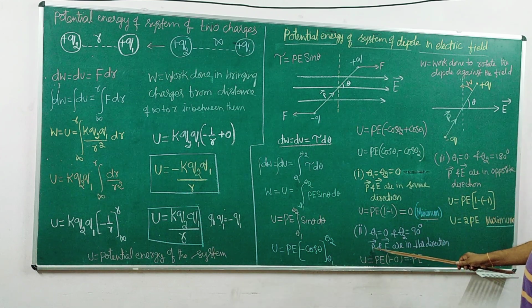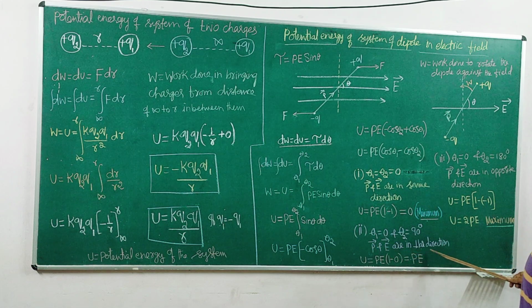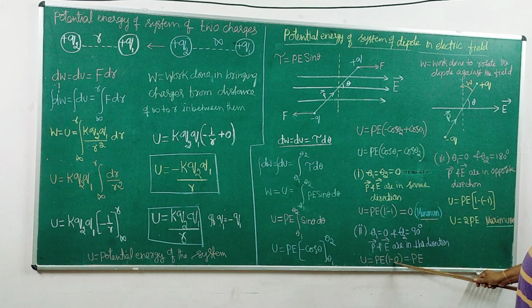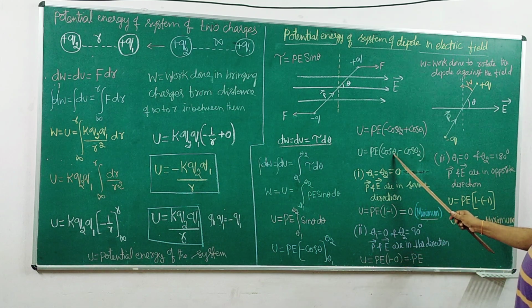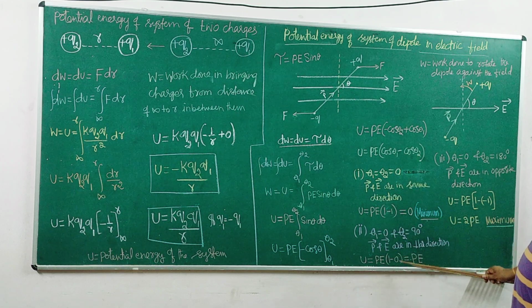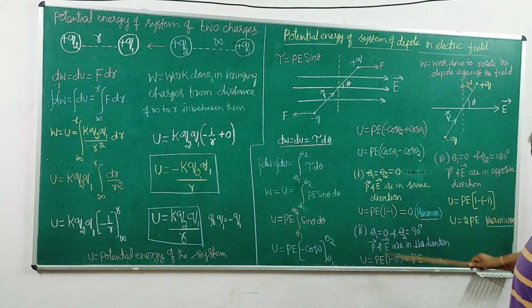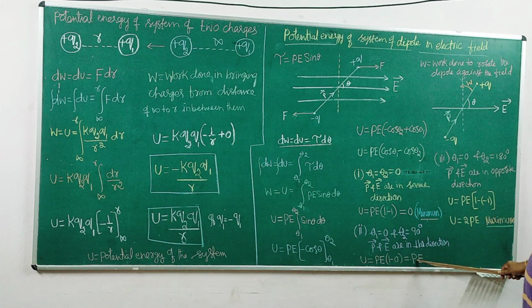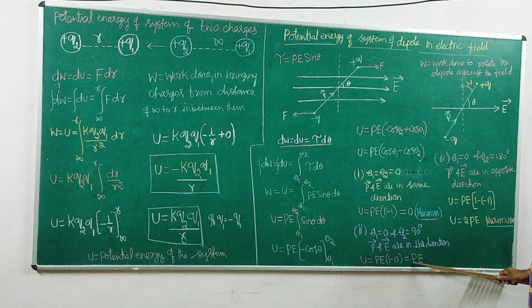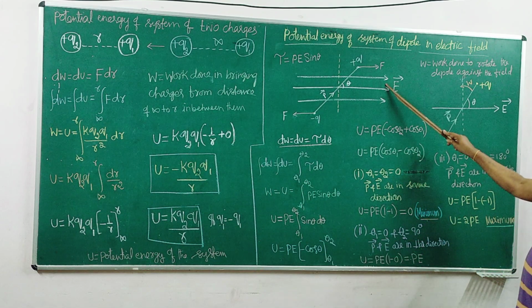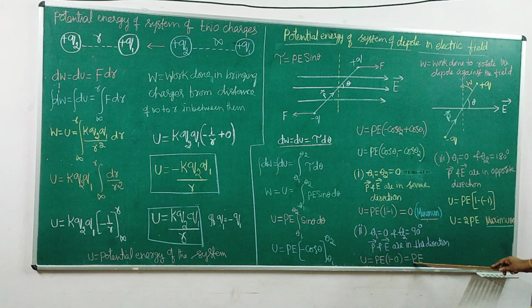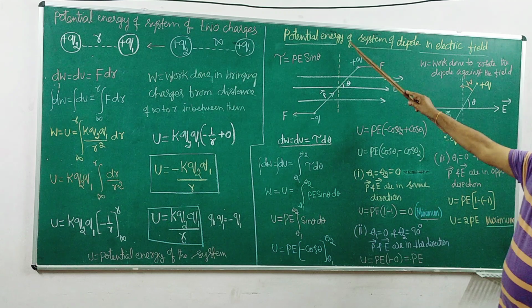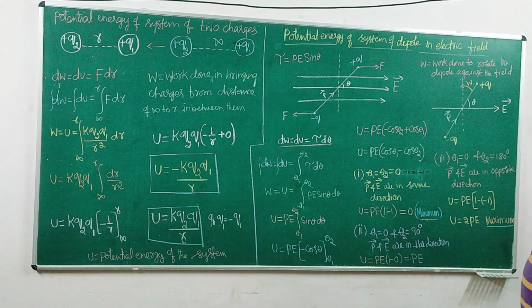These two vectors are perpendicular to each other. Substitute: cos 0 is 1, cos 90 is 0. 1 minus 0 gives PE. So the amount of potential energy is equal to dipole moment into electric field. That is the possible value in this system.